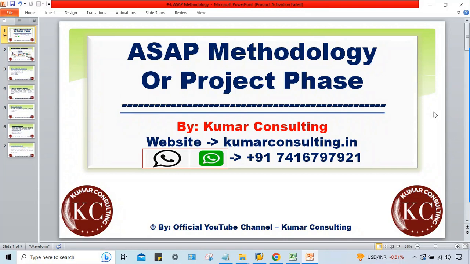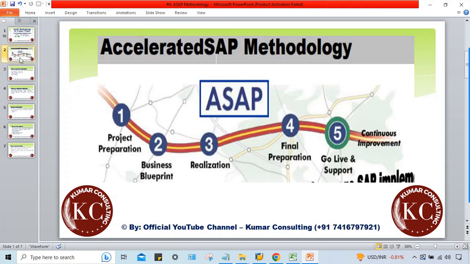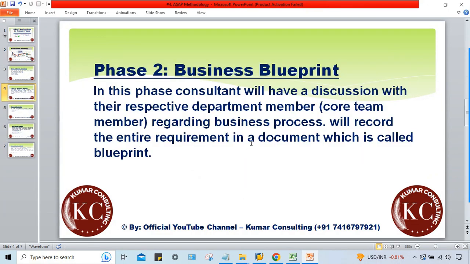Now in ASAP methodology, we'll discuss the third phase. Third phase is realization phase. Okay. So what happened in realization phase, guys? First of all, look at here. In second phase, what happened, guys?